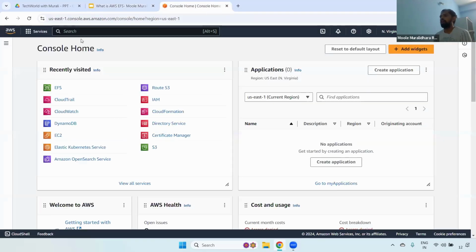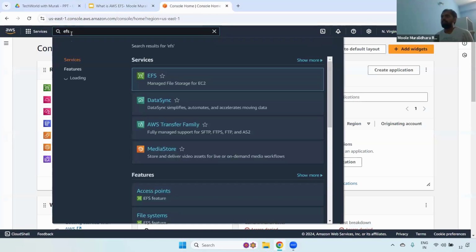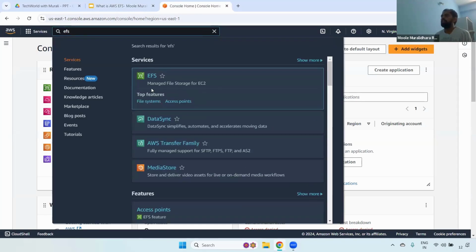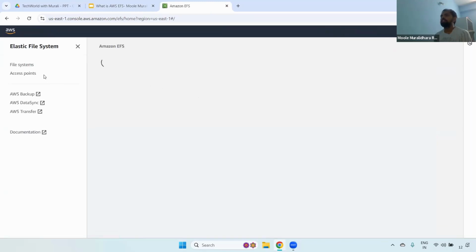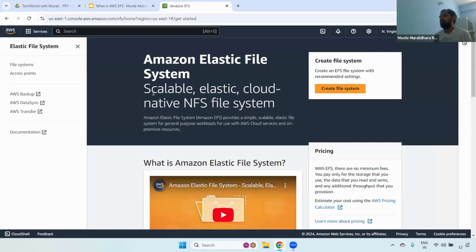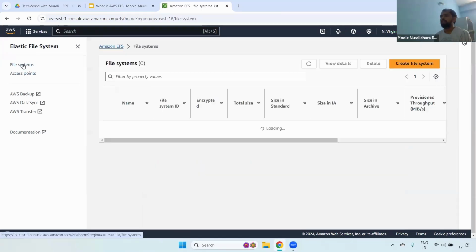Now, what you can do is go to the AWS console, and EFS is region specific. Currently, I am in North Virginia. Here you can type EFS. If you see here, manage file storage for EC2. Click this one. Here you can see that if you have any EFS file system, currently we don't have anything. On the left side we can see file systems.